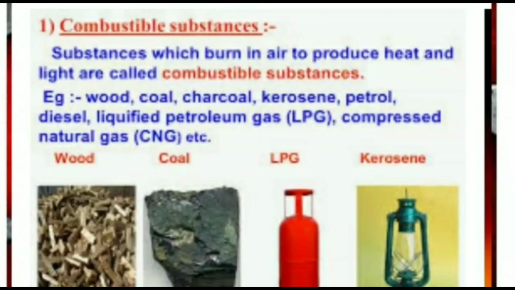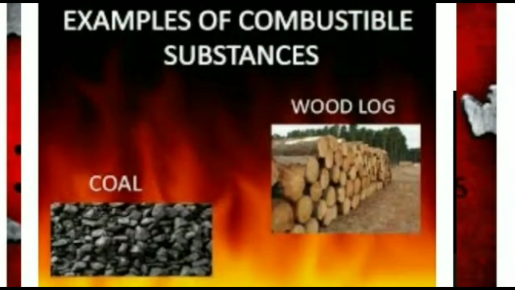Some substances catch fire at very low temperature and therefore these are called inflammable substances. For example, petrol catches fire very easily on being lighted with a matchstick and even burns explosively. This is the reason why petrol is not used in a stove. There are examples of combustible substances like wood, the log of wood, coal. These are those combustible substances which do not catch fire very easily. They need very high temperature to catch fire.